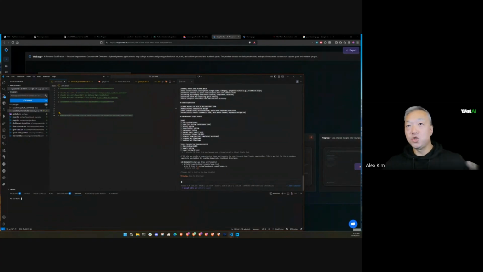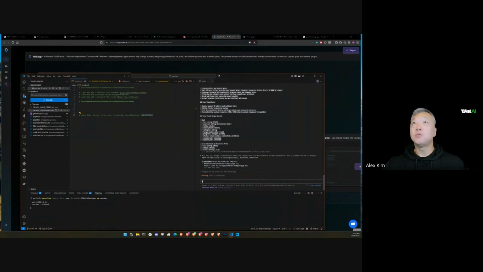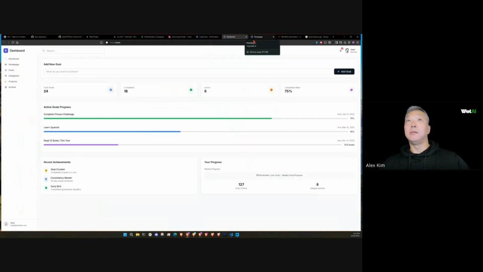Because as the code is changing, you're going to see this list grow and a lot of things are going to happen. And so sometimes you just need to clear the cache and let the server start from scratch and not have to deal with any of the previous information. So we're going to go ahead and copy and paste that. And if I run this, this will start a local server, right? And the primary command here is the npm run dev, okay? So we got the project started and it'll give me a local URL once it's done, right? And let's see how long this thing takes to finish, but we'll come back here while that's thinking through stuff.